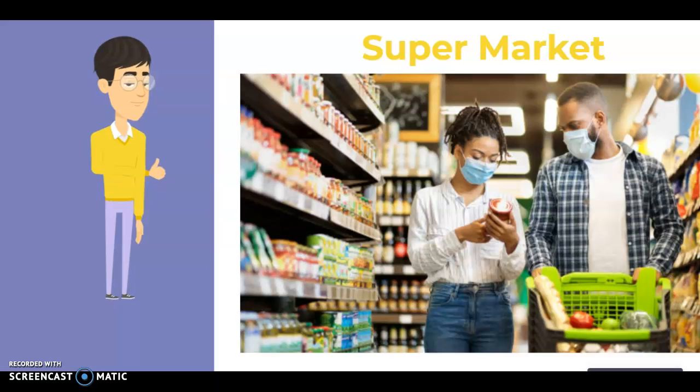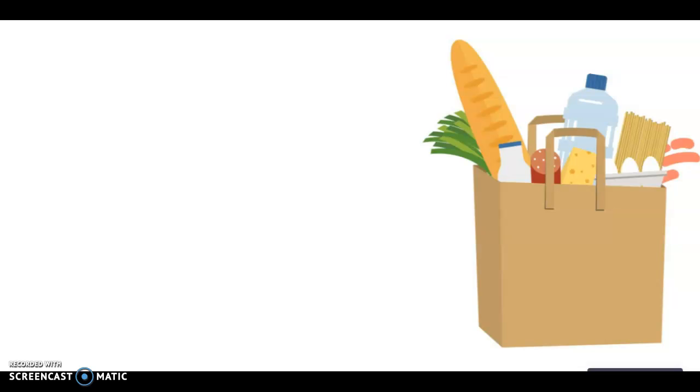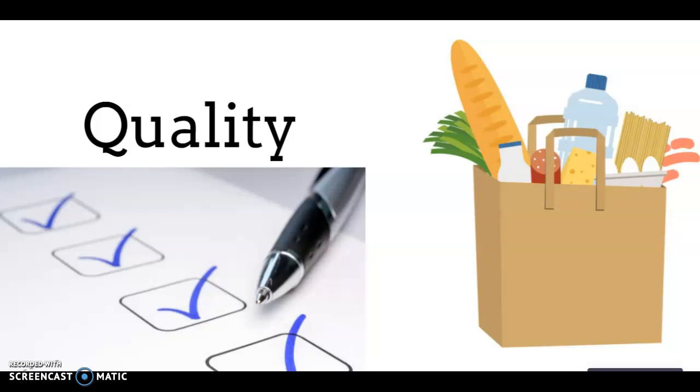So if we go to the supermarket, what do we select? We select a product which has all the certifications and which is good for health, with a good expiry date and good content. Then only we select the product and take it for ourselves. What do we mean by selection? The selection means the quality of the product. If the quality of that product is good, then only we purchase that product.